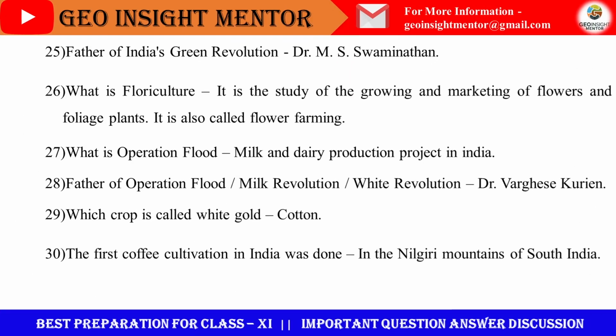Father of Indian Green Revolution, Dr. M.S. Swaminathan. So what actually was the Green Revolution? It was a revolution. Here a huge crop production was done due to the infrastructural development in agricultural sector. Mainly wheat production was increased. It was performed in the 1960s, especially concentrated in Punjab, Haryana, UP, etc., the northwestern states. So this economic event was called the Green Revolution.